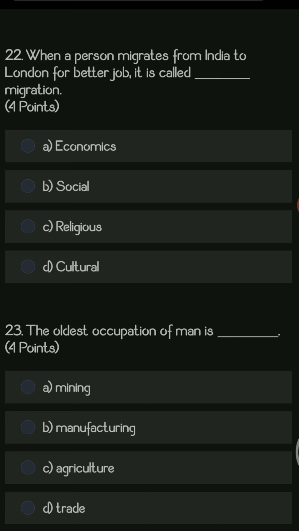When a person migrates from India to London for a better job, it is called dash type of migration. Options are economic, social, religious and cultural. Economic is the right option, because for a better job or to earn more money, the factor is considered an economic factor.